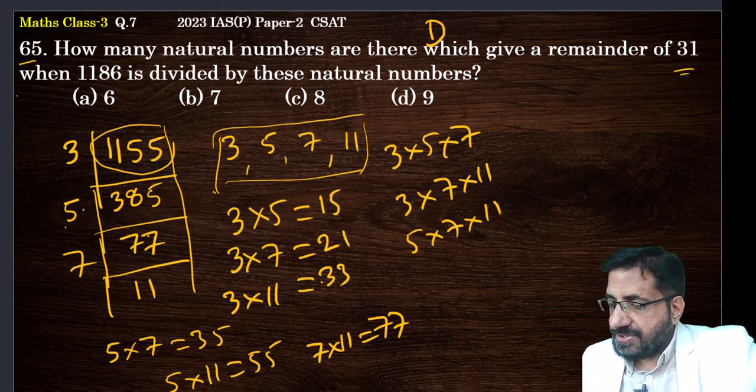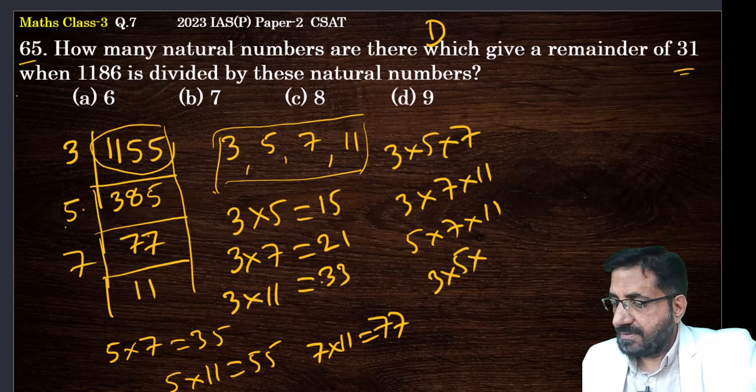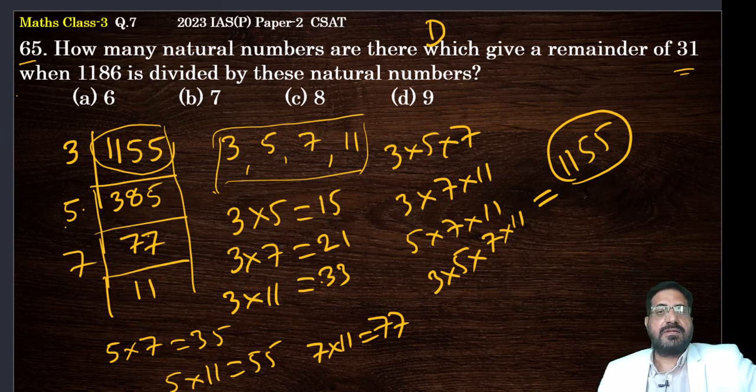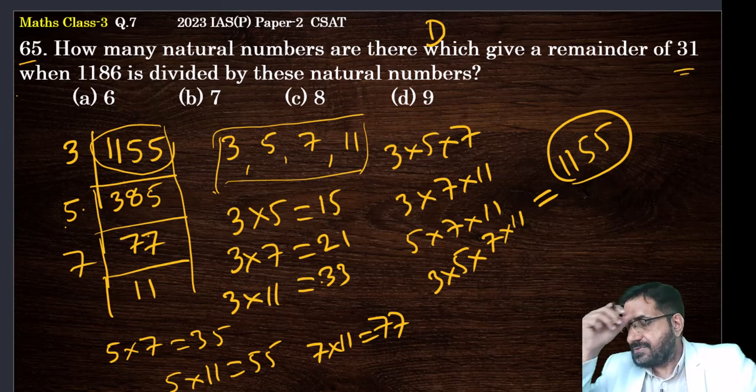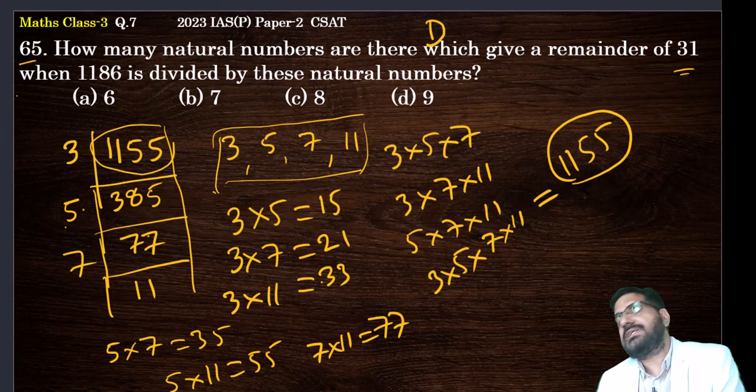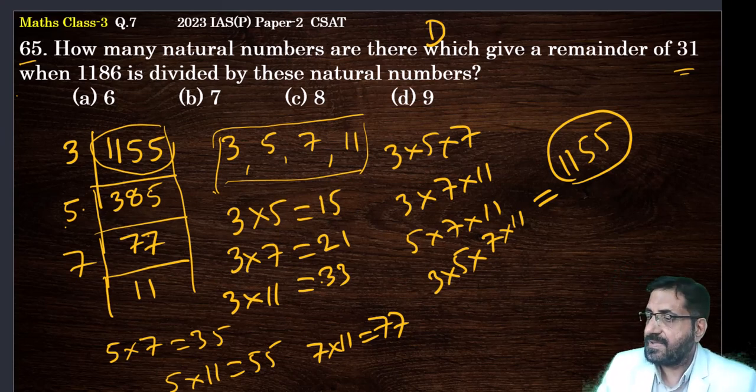Okay. Now this number, that number itself, that also you have to consider. All this 3 into 5 into 7 into 11 will give you 1155. So this number can also divide 1155. So all these are considered, but the most important thing to note here is they should give us 31 as remainder.